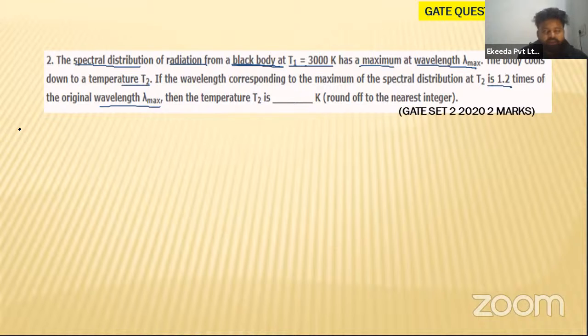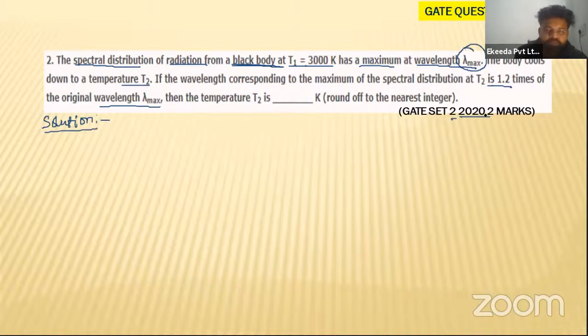He is talking about how you will approach the question. He is talking about the maximum radiation occurring, maximum radiation at a particular wavelength. So what can we use here? We can use Wien's displacement law. So let us see the solution, my dear students. This is a 2-mark question, asked in GATE 2020 Set 2. A very simple question they are asking.